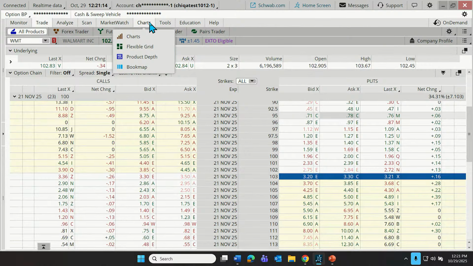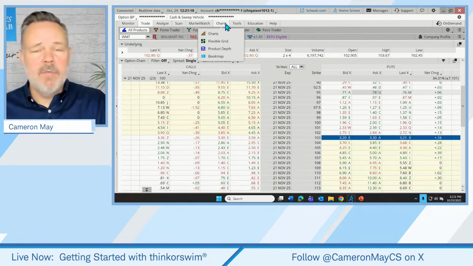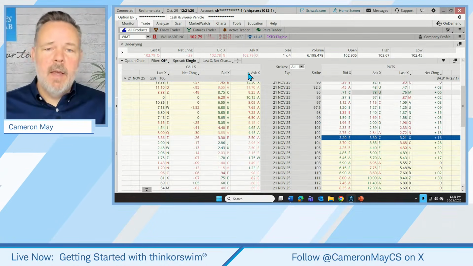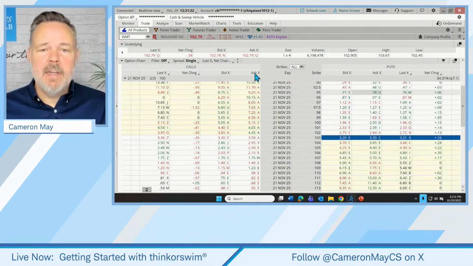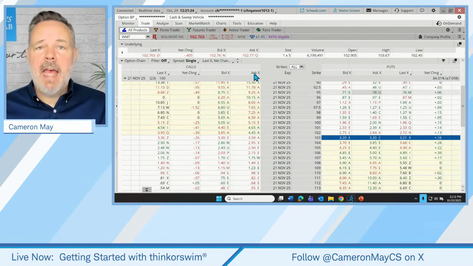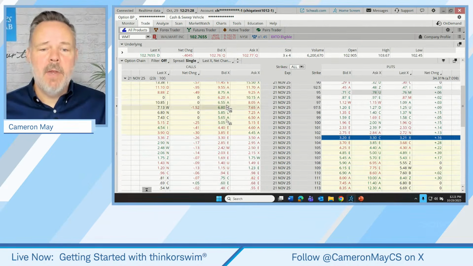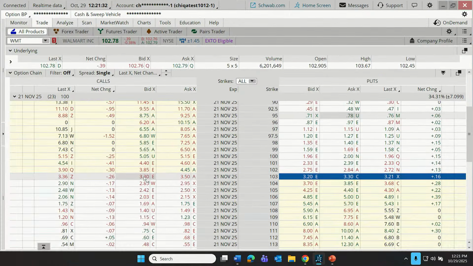So that's it for buying calls and buying puts. What about selling calls and selling puts? Well, it's just a reversal. Well, it's not a reversal. It's just that instead of clicking on the ask price to create buy orders, we click on the bid price to create sell orders. So for example, if I wanted to sell a call, I could click on the bid price.